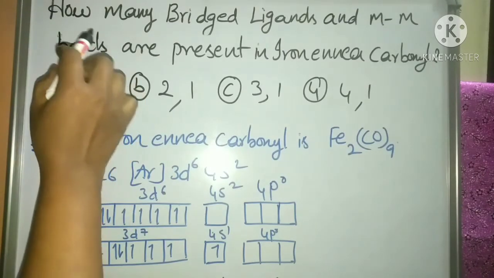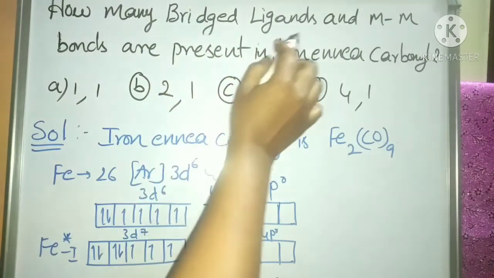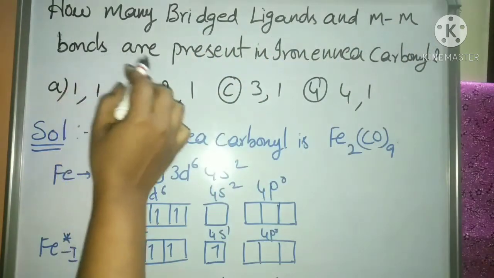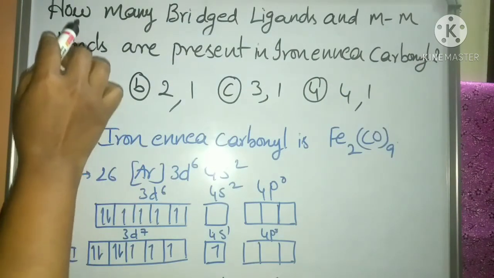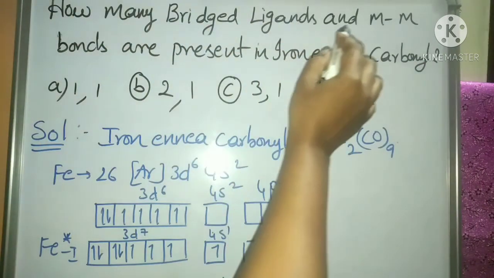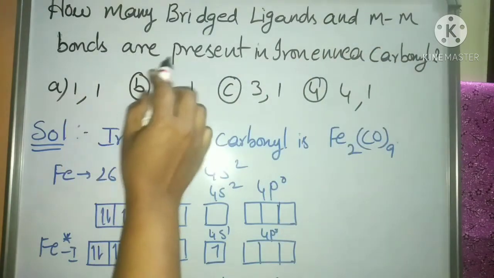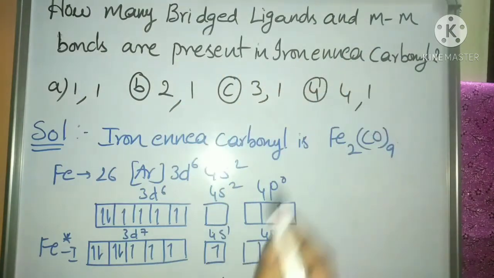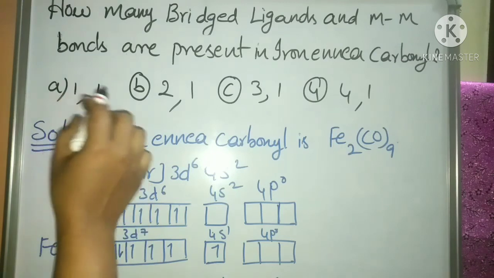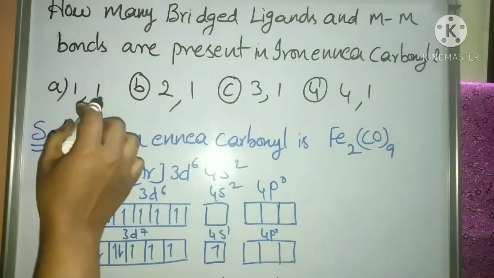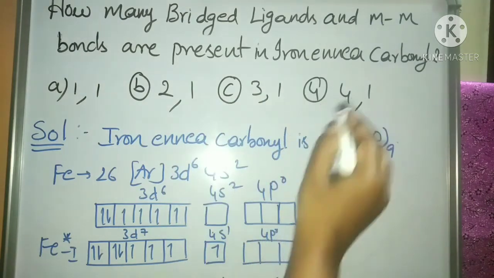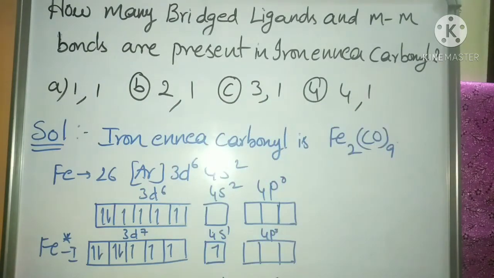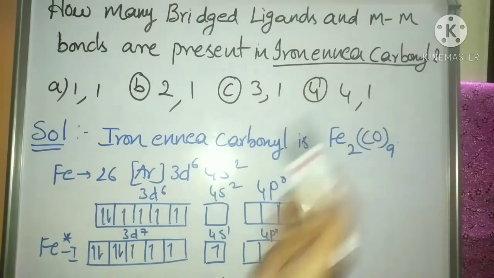The next question is: how many bridged ligands and metal-metal bonds are present in iron enneacarbonyl? The options given were: A 1 1, B 2 1, C 3 1, D 4 1. Before solving this example, we should know what iron enneacarbonyl is.